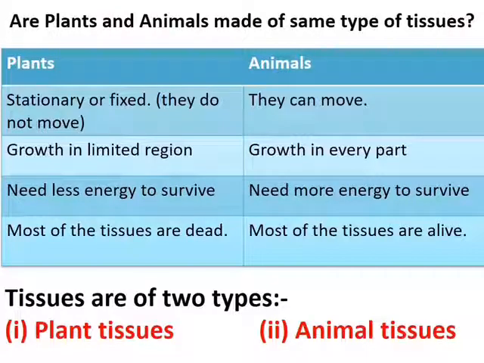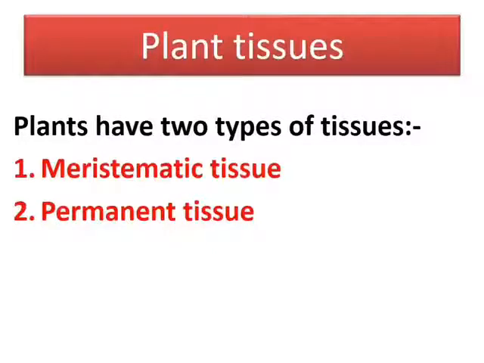In plant tissues, the two basic types of tissues are meristematic tissue and permanent tissue. The first type of tissue in plants is meristematic tissue and the second is permanent tissue. In our next lecture, I will tell you about these two types of tissues, what meristematic and permanent tissue are. That's all for today.